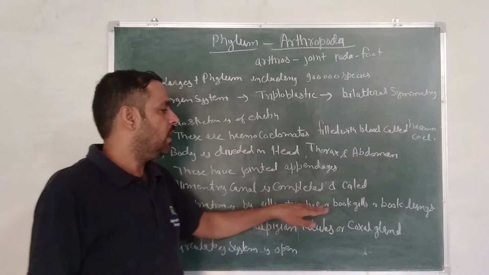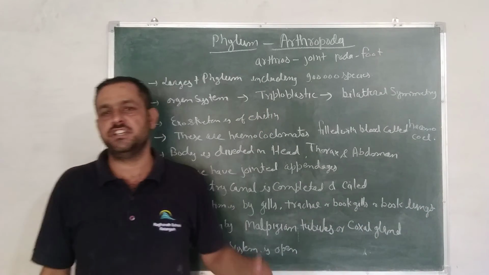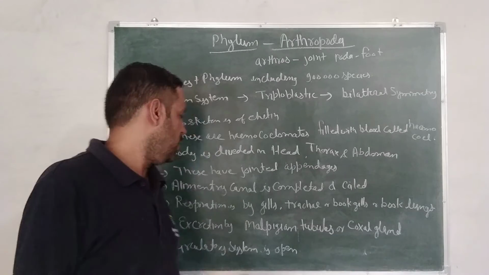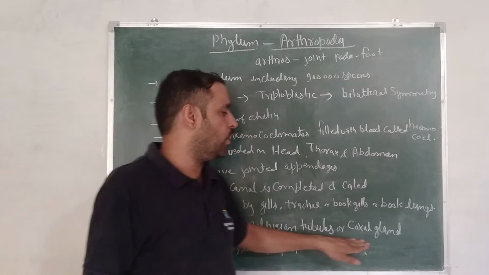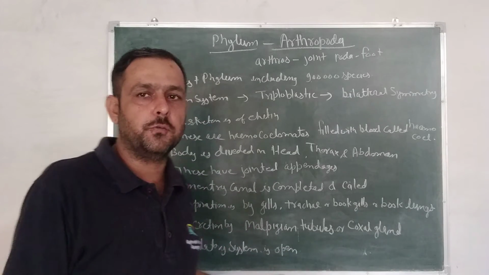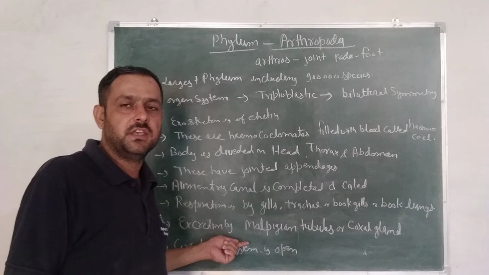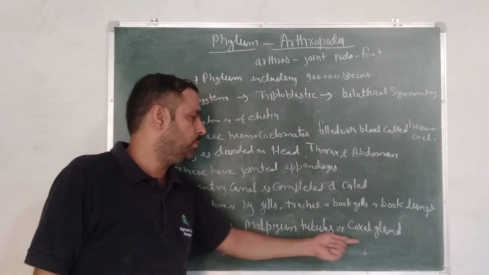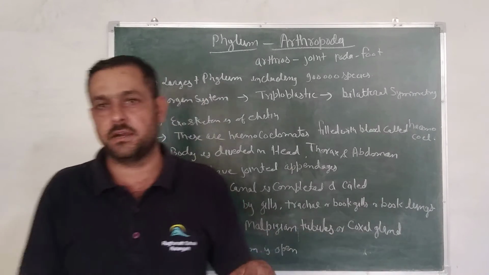Trachea, book gills or book lungs are also found as respiratory organs in Arthropoda. Excretion is by Malpighian tubules or coxal glands.